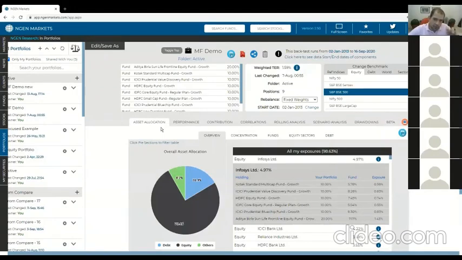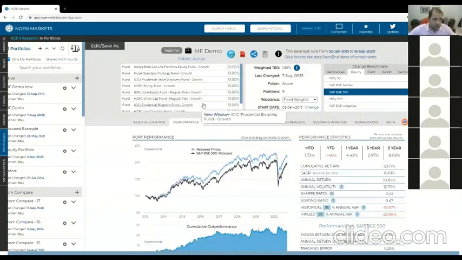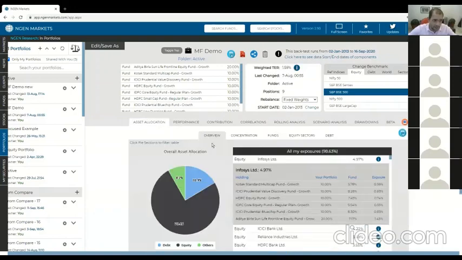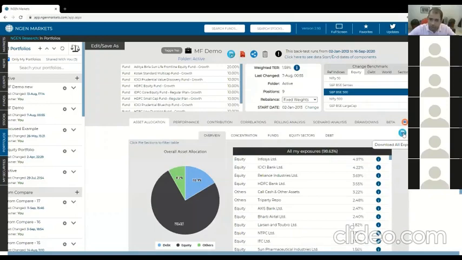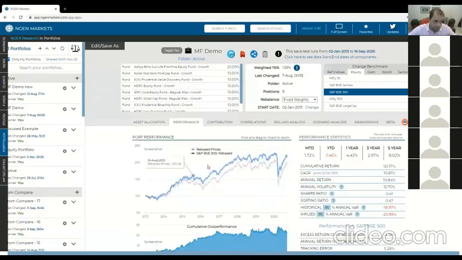Before I take us to the last section, which is comparing two portfolios side by side, I'll also show you how you can export and share some of this data with your clients. Obviously, one thing you can do is download this exposure list, which is, like I said, one of the best, most used features of our platform. You quickly put in a portfolio here, run it, and then download the exposures that it has caused. The other thing you can do is download the price NAV series of this blue line, which is the portfolio. Again, not very easy to calculate, but it's there for you very quickly if you run it in here.